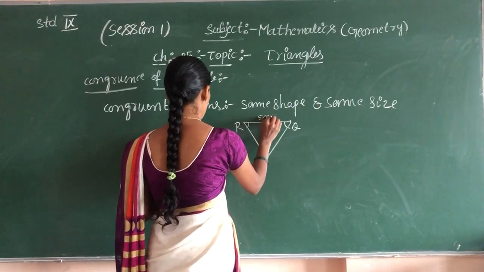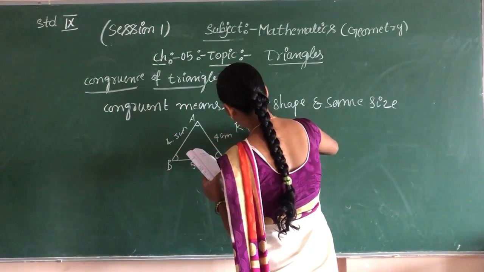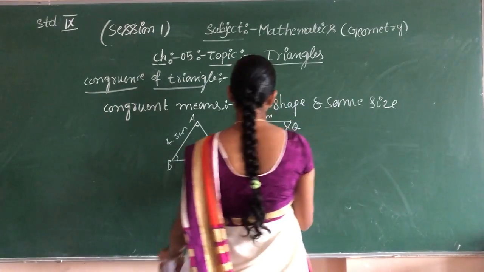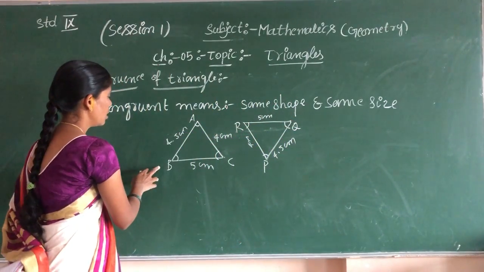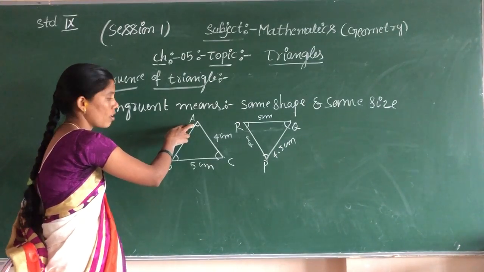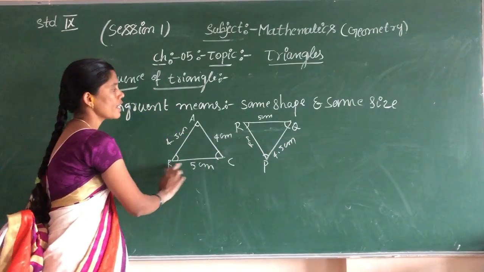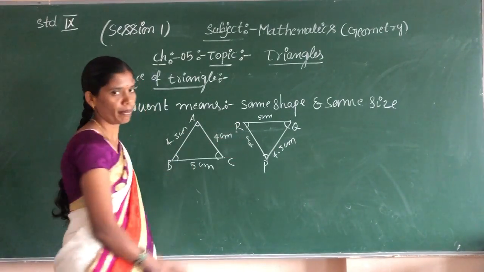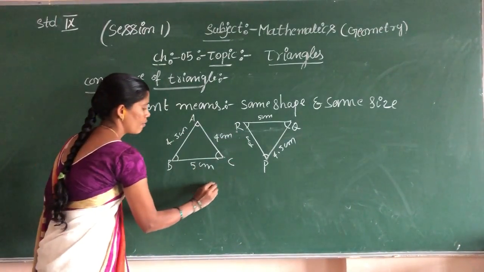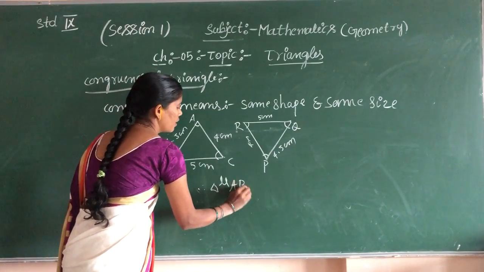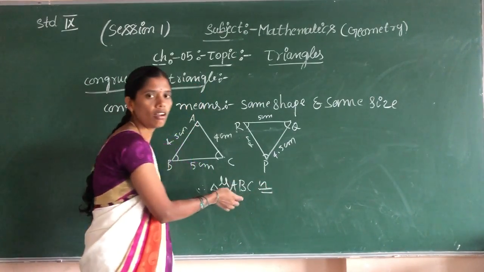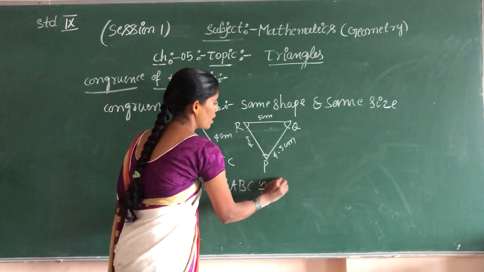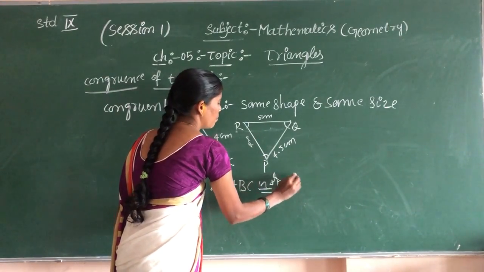This is 5 centimeter, this is 4 centimeter, this is 4.5 centimeter. You see which one is congruent? Side AB congruent to PQ, and triangle ABC is congruent to triangle PQR. This is the symbol for congruency.